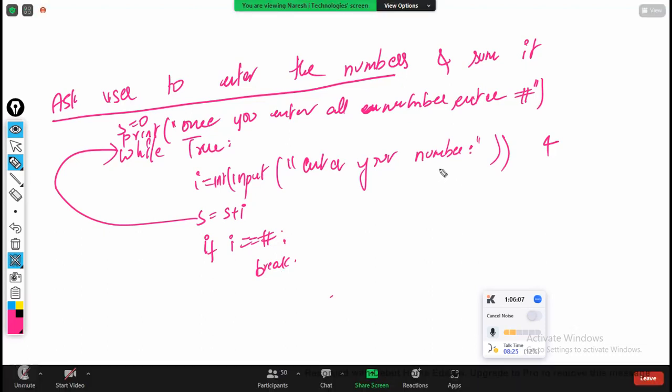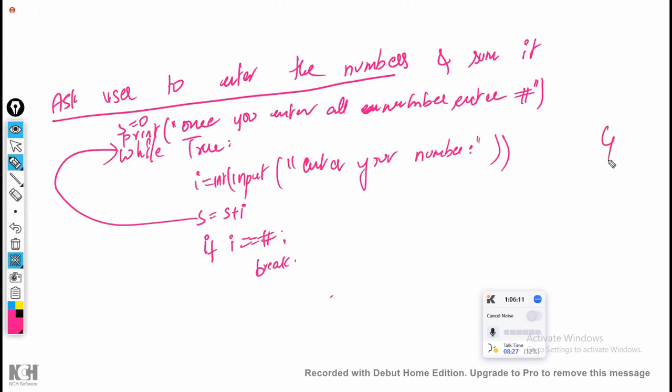For the first value, he has entered 4. Starting value 0 plus 4, sum is 4. Sum is equal to 4. Now, since it is not hash, from here again, where is it going to go? Here. Now, again it will ask the user.